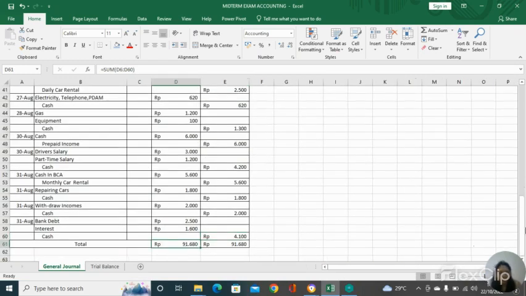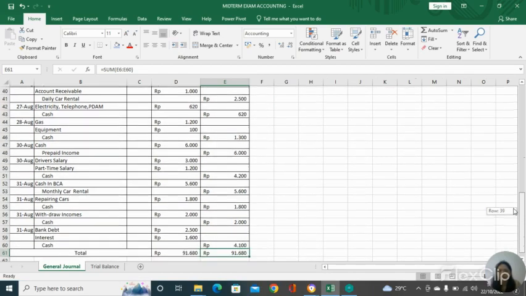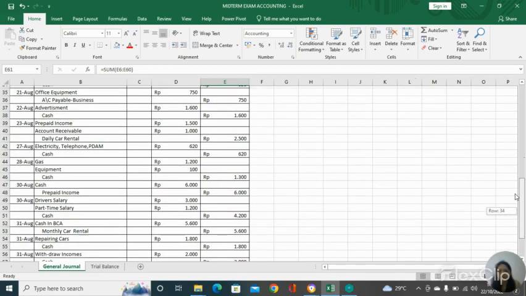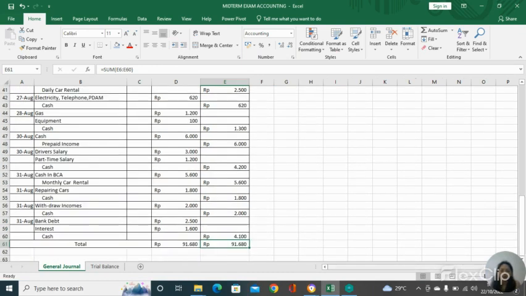And the total of the transaction in this journal for debit is 91,618 rupiah, and the credit is also the same, because if they are not the same, it means that they're not balanced, and if the transaction and the general journal total is not balanced, it means there's some mistake in here.